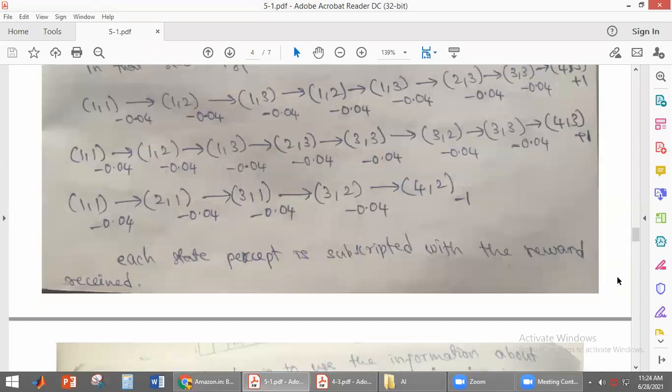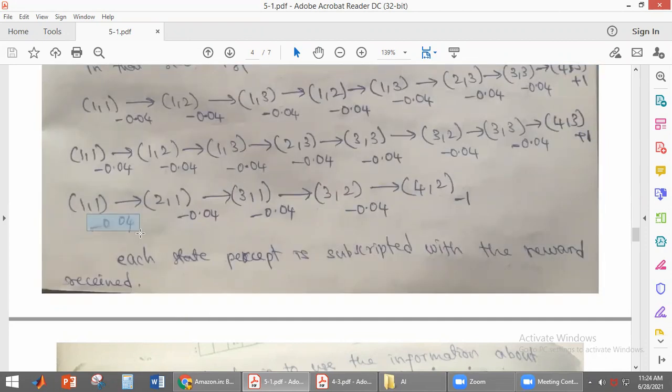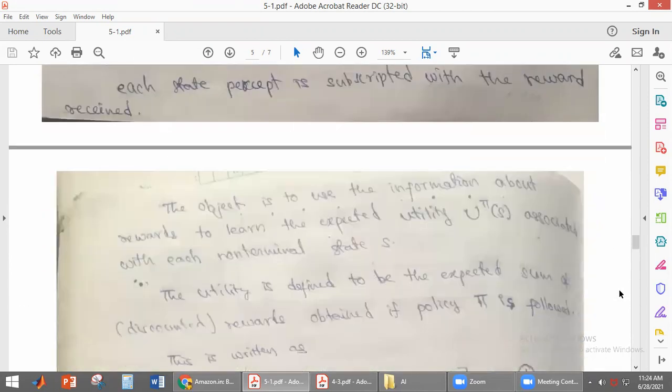Each state the agent perceives, subscripted with the reward received. So in each state, what information will the agent be receiving? Each state is subscripted with the reward received. This is the amount of reward the agent has received.